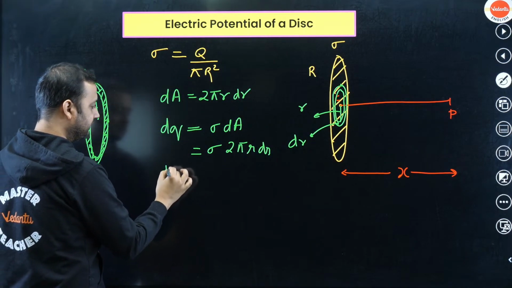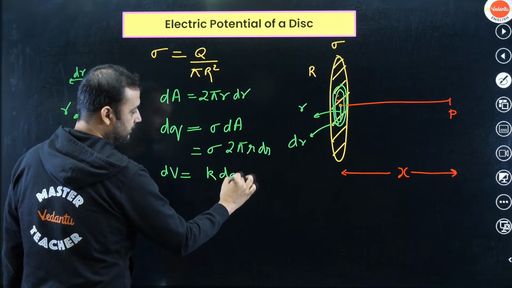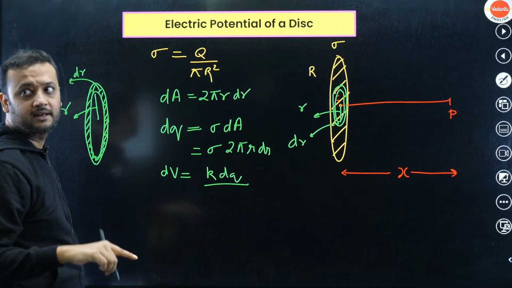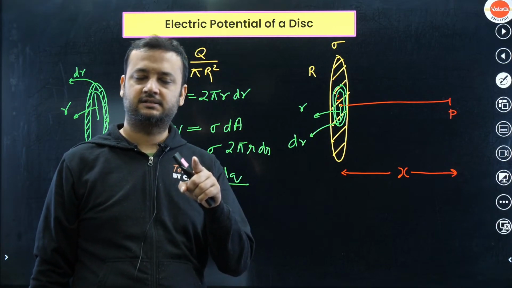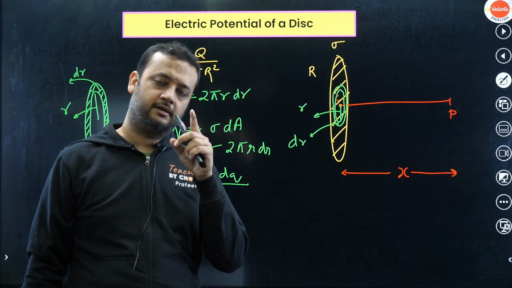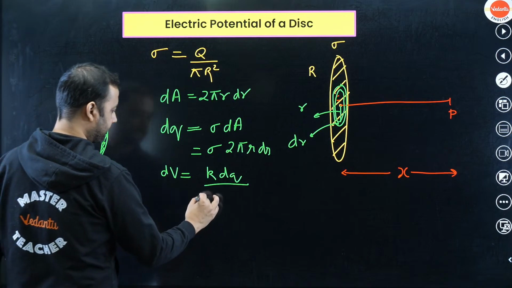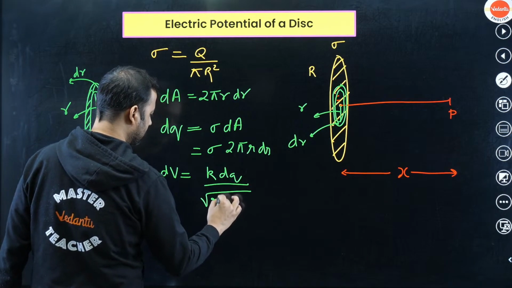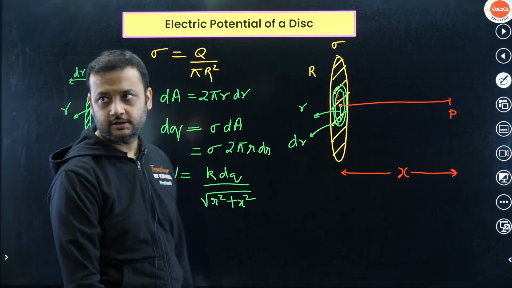So you can say that dV is equal to k into dq, k into charge on the ring divided by under root of radius square plus x square. So what is the radius of this ring? r square. Okay, r square plus x square, right? This is the potential.